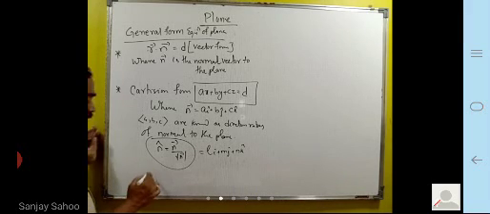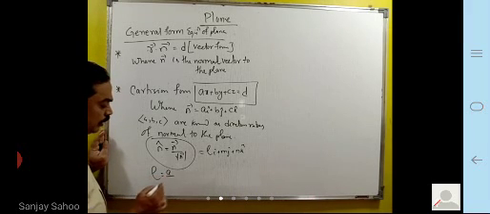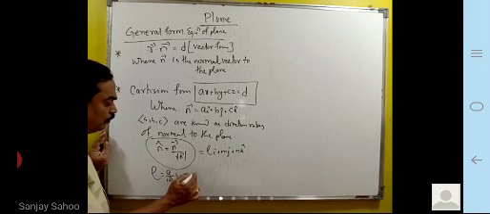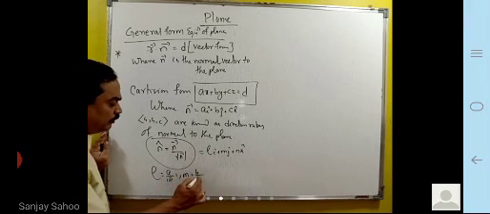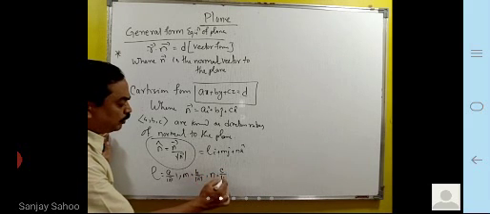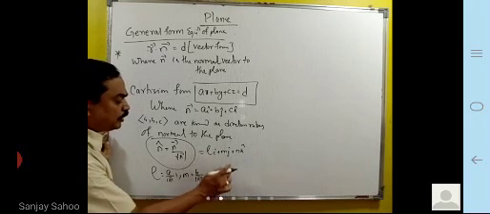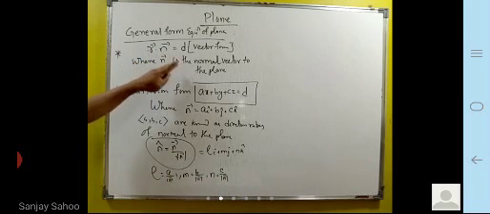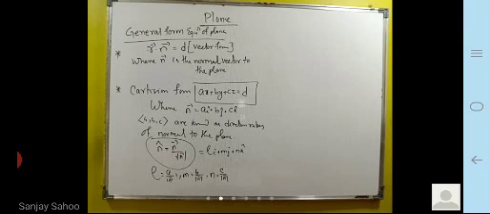In this case, l will be a upon mod n, m is equal to b upon mod n, and n is equal to c upon mod n. You have already studied this conversion, right? Your equation you will generally get in this form. Let us solve one question based on this.